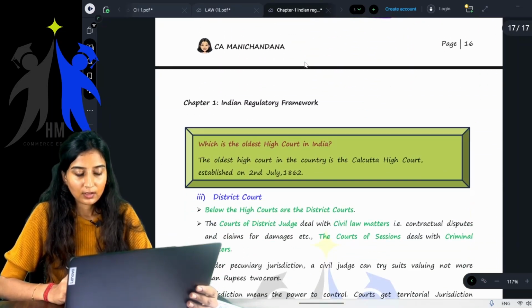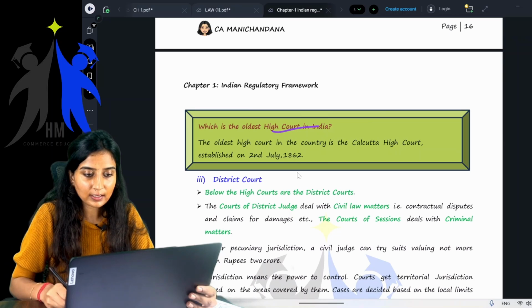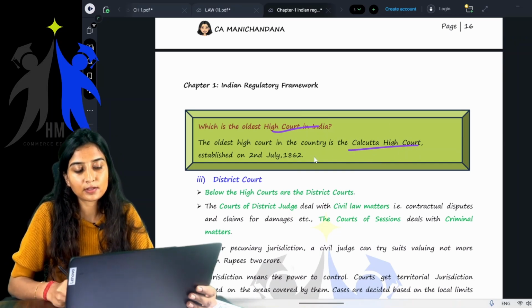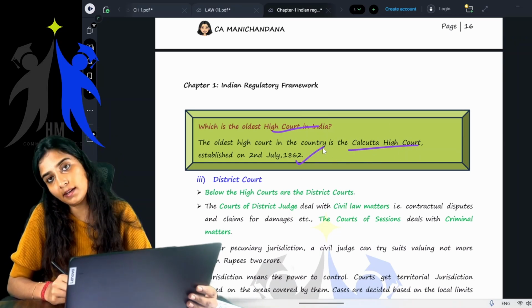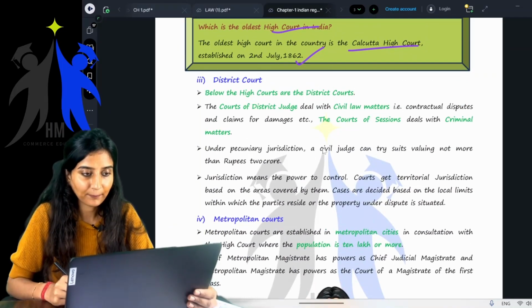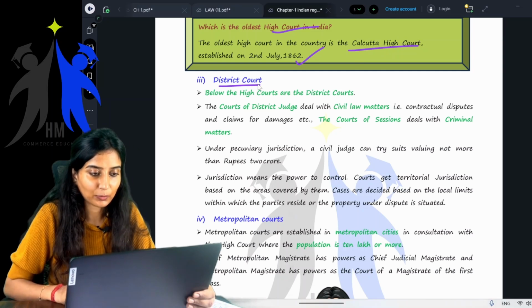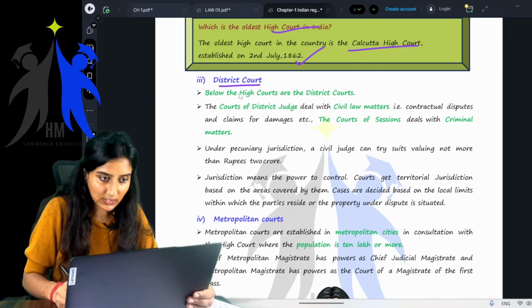Okay. Next, just for your information, there is one more, which is the oldest High Court in India. It is the Calcutta High Court, which was established on 2nd July 1862. Then last, it's not the last. We still have one more. The district court.